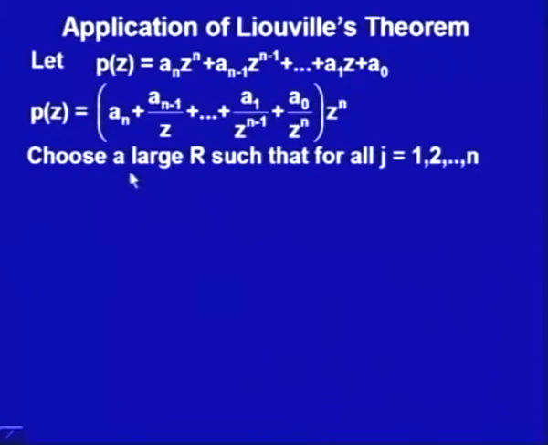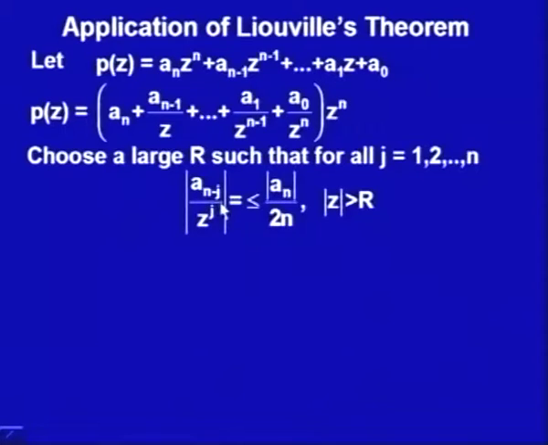Now, I would like to choose a large r such that for all j, a_(n-j) upon z to the power j is bounded. You see here what I am getting is a_(n-1) upon z, here a_(n-2) upon z square and so on. So, a_(n-j) upon z to the power j is bounded by the absolute value of a_n upon 2n, for all the z lying outside the circle with the radius r.